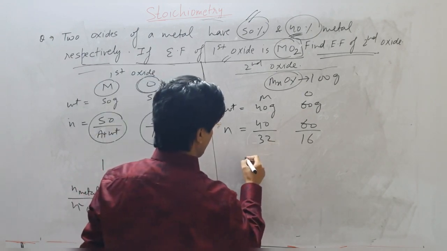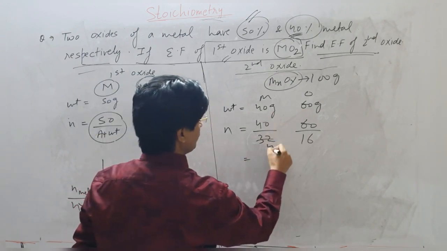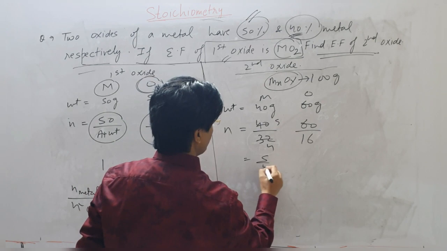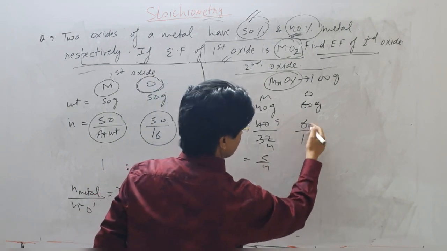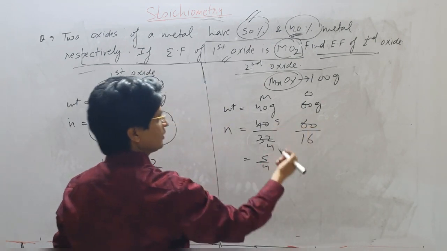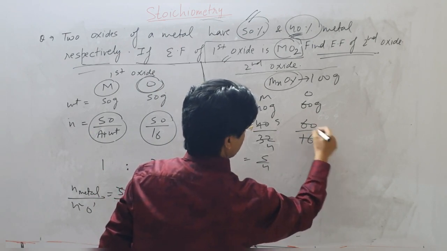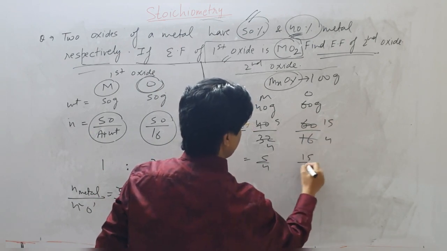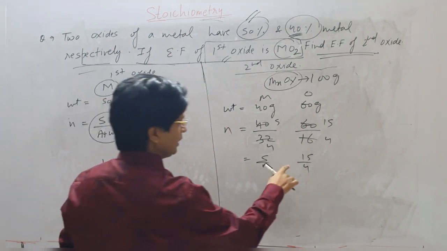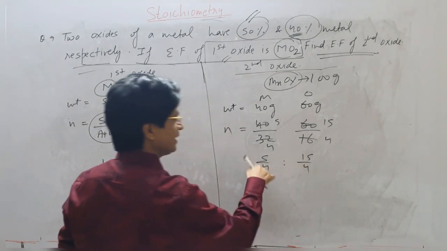So let's see which one is bigger. 40 by 32 is 5 by 4, and 60 by 16 is 15 by 4. So I believe this one is bigger, and this one is smaller.